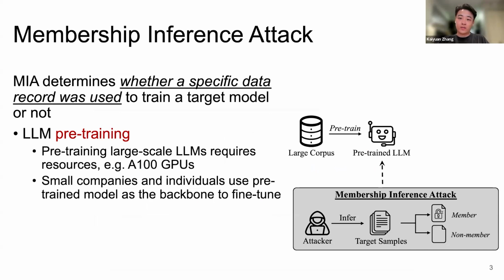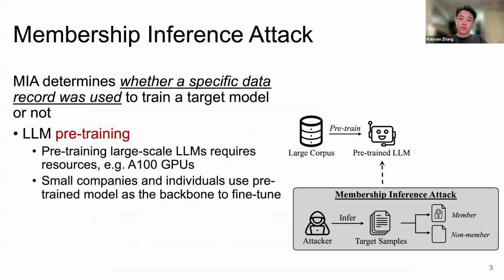One of the main threats is the membership inference attack, which we call MIA. The goal of an MIA is simple. Given a data sample, the attacker wants to determine if that exact sample was used to train the model.